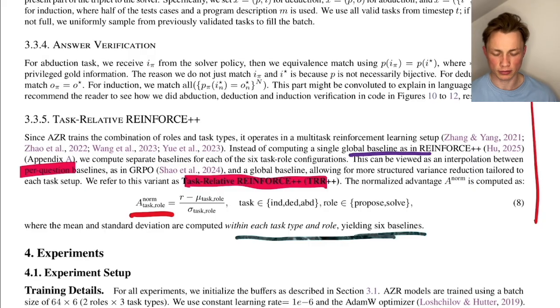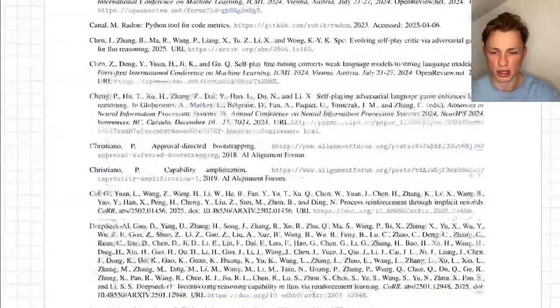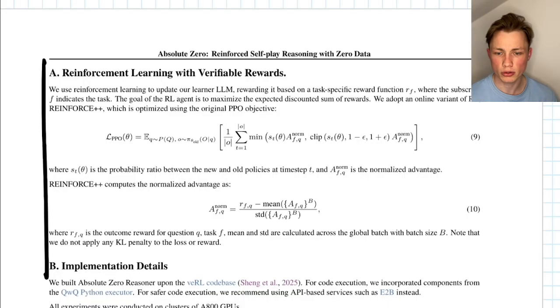Okay, and they train this with PPO. We can see this at the end of this paper. They are using PPO to make the update. PPO is similar to REINFORCE, but we have one difference. They're not using a value function here again.